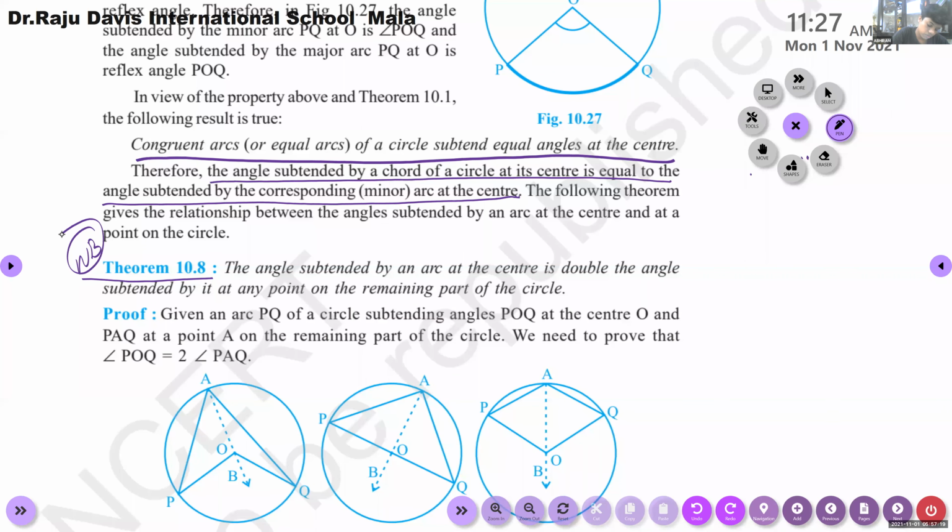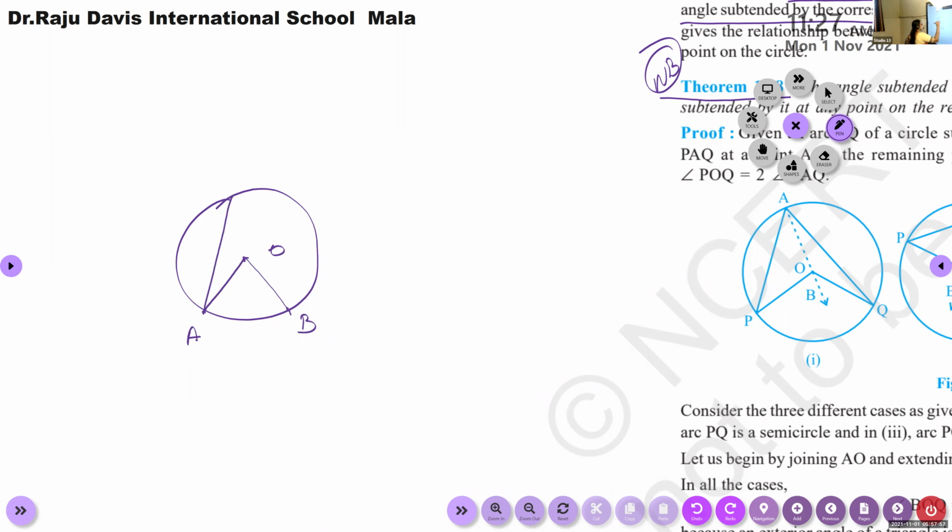What does the theorem say? We have a circle with arc AB and center O. Consider the angle subtended by arc AB at O and the angle subtended by the same arc AB at a point P. The theorem gives the relationship between these two angles: the angle subtended by an arc AB at the center O and the angle subtended by the same arc at any point P on the circle, on the major arc.